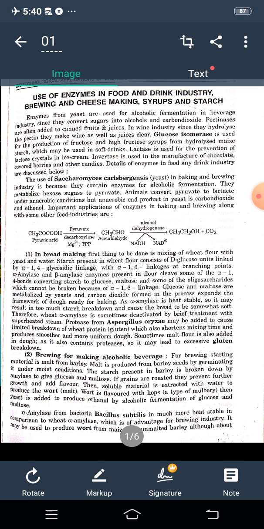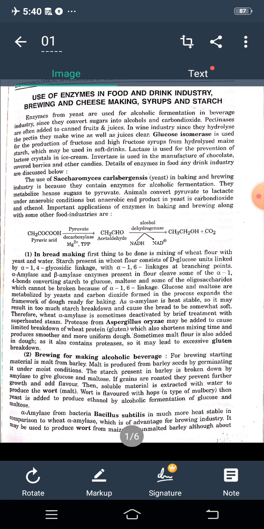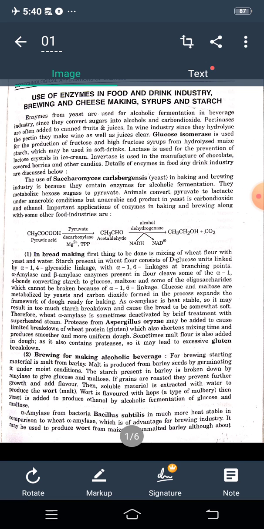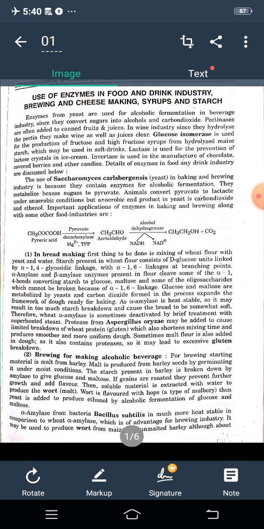Important applications of enzymes in baking and brewing, along with some other food industries, are as shown in the reaction. We take pyruvic acid. In the presence of pyruvate decarboxylase enzyme, it converts into acetaldehyde, and with alcohol dehydrogenase, NADH and NAD+, it converts into ethanol plus CO2.